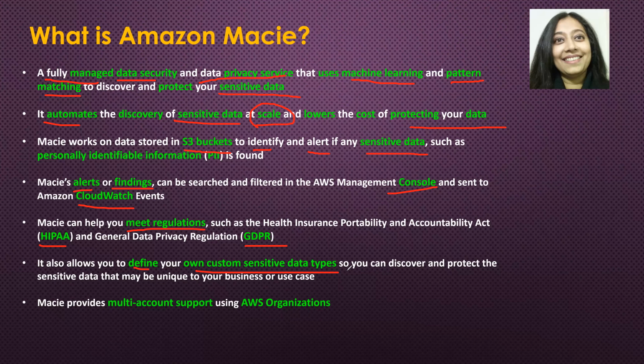You never know, whatever kind of pattern that you follow, as long as you have some kind of an identifiable pattern, it will help you to figure out that sensitive data. You could potentially leverage Macie with multiple accounts and leveraging AWS Organizations.